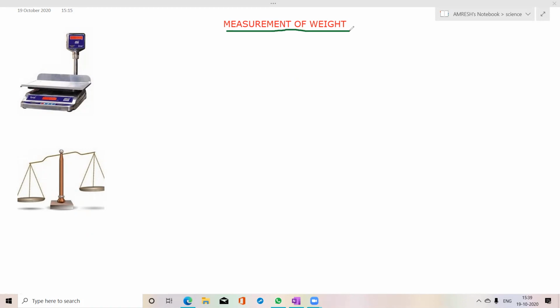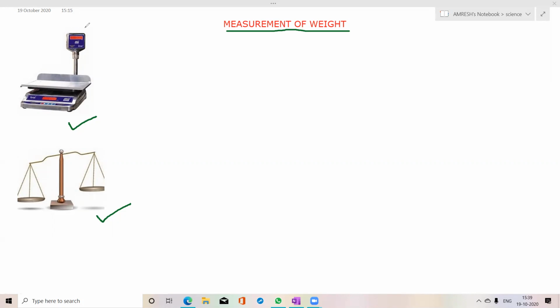You must have gone to the market to buy fruits, vegetables, or dal, something. You must have seen this machine in the daily vegetable market, and this machine in the grocery shop, or in Hindi you say kirana dukan. This is used to measure weight.